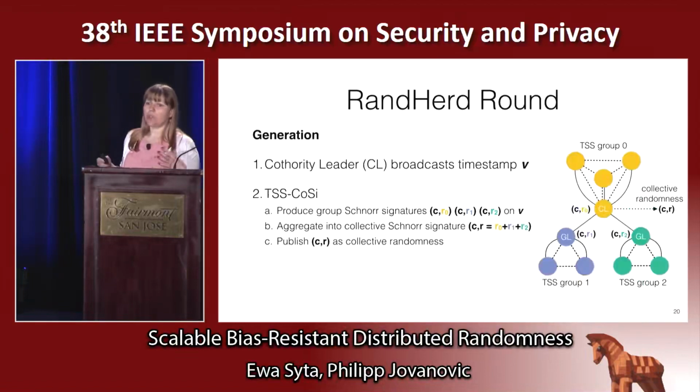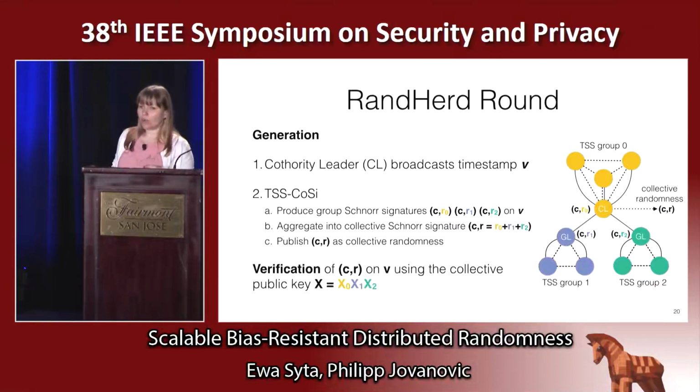And this brings us to the main part of RandHerd, where the continuous randomness generation happens. We do so by having the authority leader, elected using our good randomness from RandHound, broadcast a series of timestamps. Those timestamps are collectively signed first by producing group Schnorr signatures within those groups that we securely set up previously. Then those partial signatures get combined, and the overall collective signature of the entire RandHerd is output as the randomness.